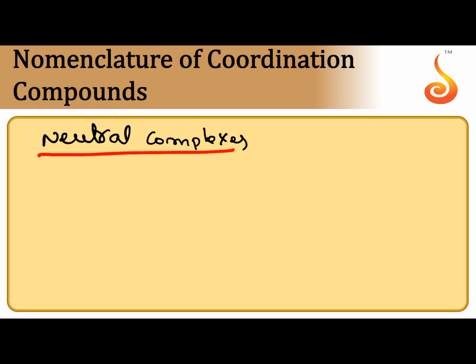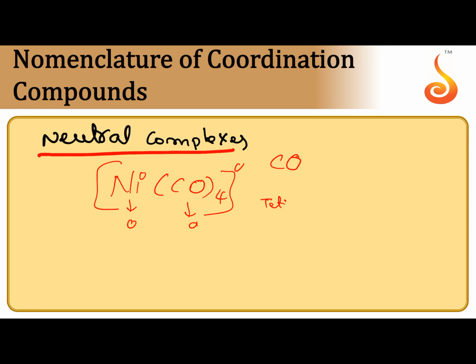Neutral complexes. The charge present on the coordination sphere is 0, that is a neutral complex. Suppose nickel tetracarbonyl. Here carbon monoxide, carbonyl, is a neutral ligand, its oxidation number is 0. So the oxidation number of nickel is 0, and for the ligands also 0. The charge present on the coordination sphere is 0. First you write the names of ligands, arranged in alphabetical order, with their number. Tetracarbonyl nickel.